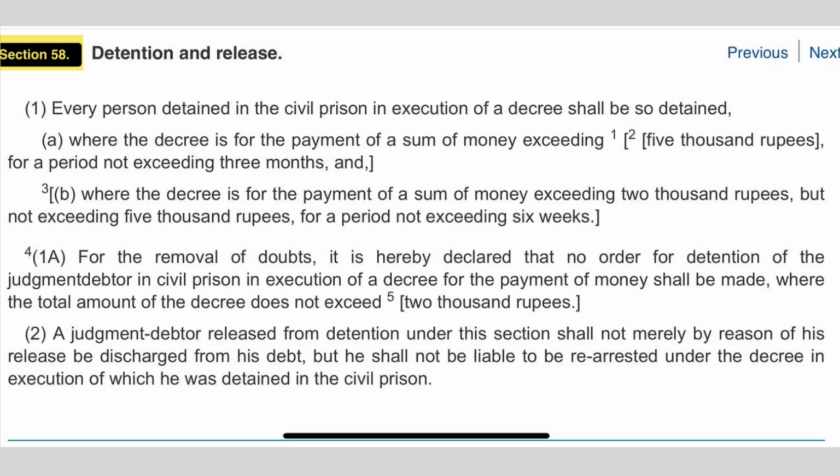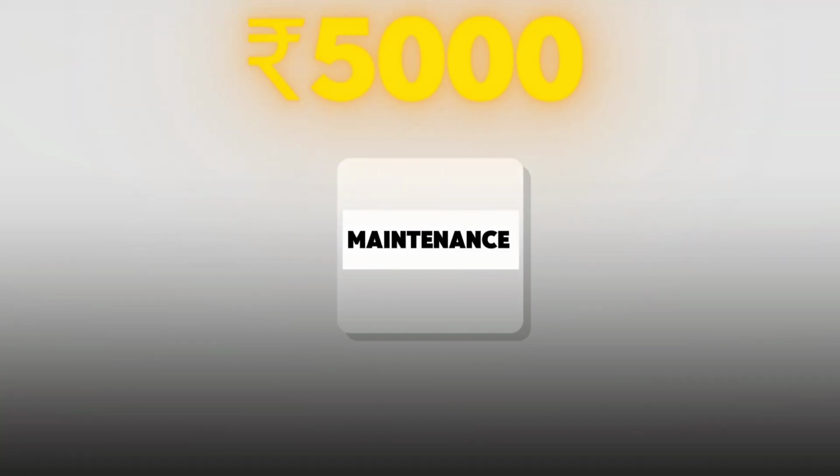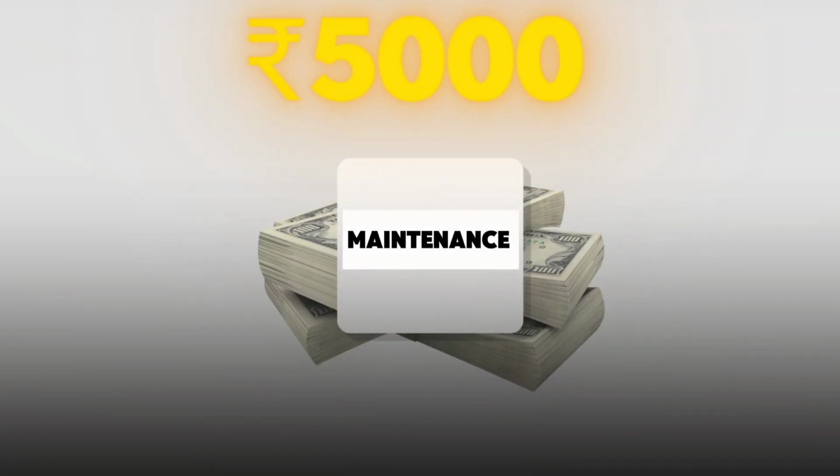Section 58 subsection 1 provides that every person detained in civil prison in execution of a decree shall be so detained where the decree is for the payment of a sum of money exceeding 5,000 rupees, for a period not exceeding 3 months, and then clause B provides where the decree is for the payment of a sum of money exceeding 2,000 rupees but not exceeding 5,000 rupees, for a period not exceeding 6 weeks. Here one point we can note is that the maximum period of civil prison which can be given is 3 months if the order exceeds 5,000 rupees of maintenance or decree in this particular case.